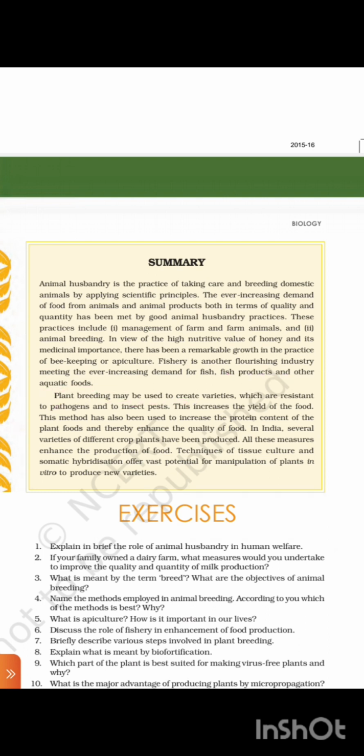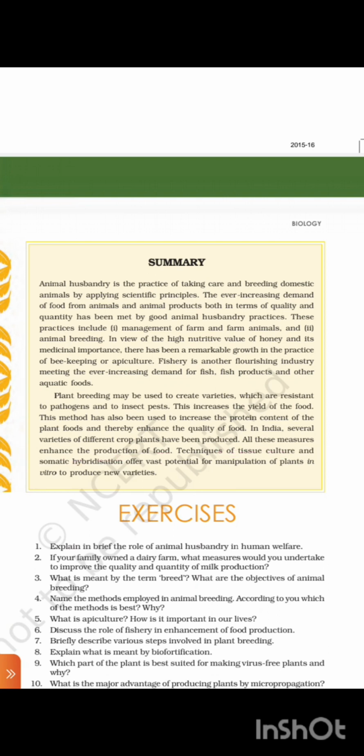Plant breeding may be used to create varieties which are resistant to pathogens and to insect pests. This increases the yield of the food. The method has also been used to increase the protein content of plant food and thereby enhance the quality of food. In India, several varieties of different crop plants have been produced. All these measures enhance the production of food.